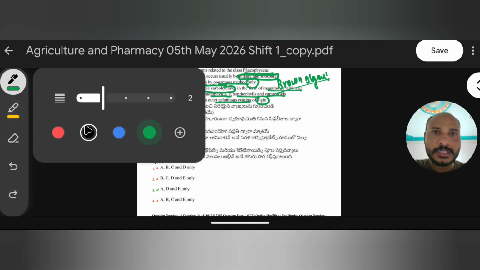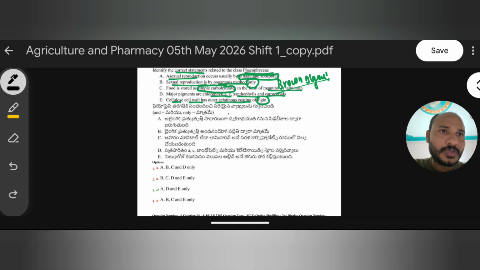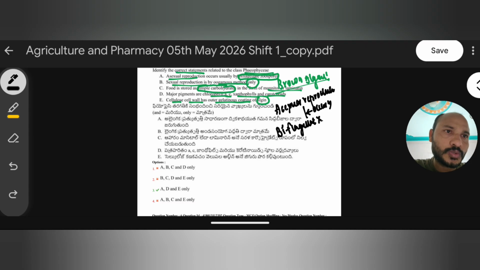Let's start the explanation on brown algae or Phaeophyceae. Asexual reproduction occurs by biflagellated zoospores. Remember, zoospores are motile spores. Each has two flagella, so a biflagellated zoospore, or motile spore, performs asexual reproduction. So here asexual reproduction occurs usually by biflagellated zoospores. This statement is correct.